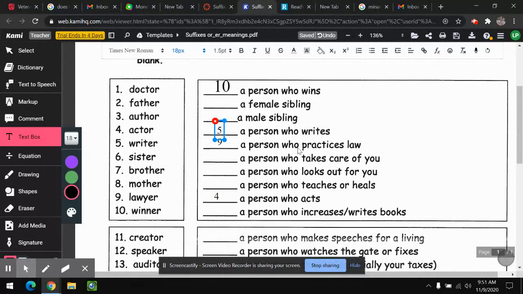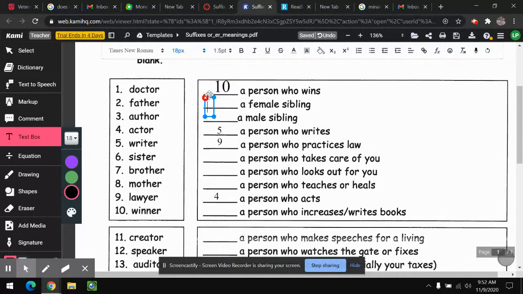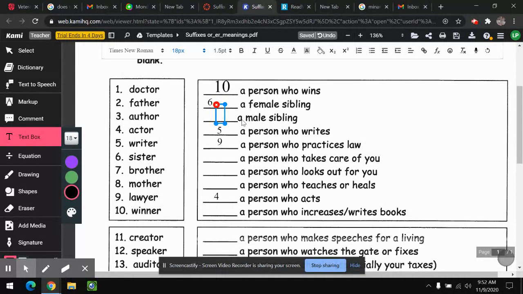Okay. Now, when we look at the other words, we have family members, father, mother, sister, brother. And then we also have doctor, author, that we're going to look at too. Let's do the family members first. A female sibling. What's that one, Maggie? A sibling is like a brother or a sister. So the female one is a sister, 6. And a male sibling is going to be, Alexa, a brother, which is there.